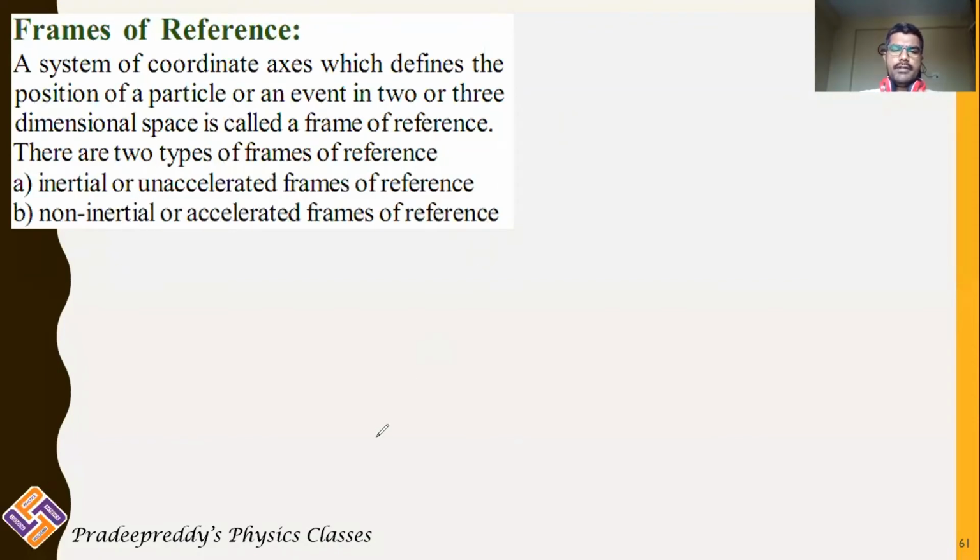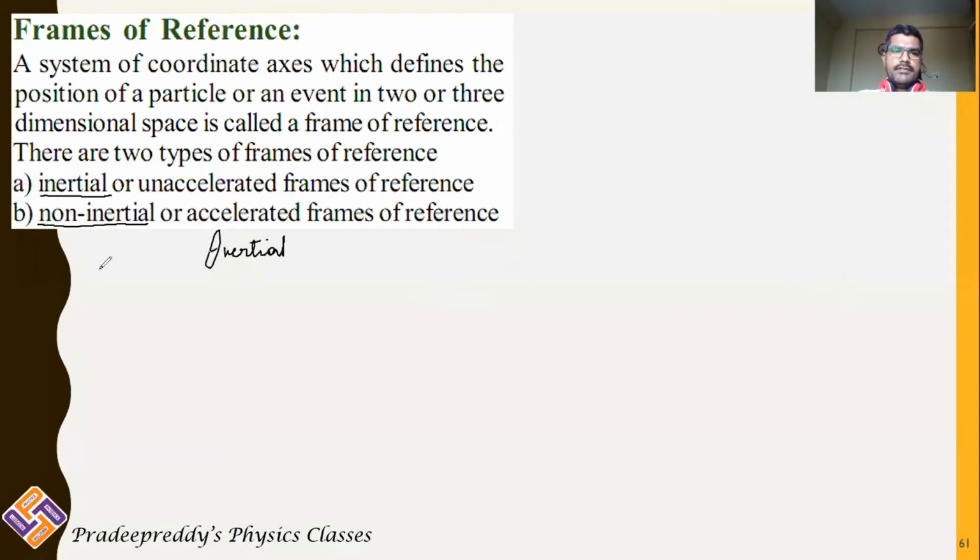Students, in the previous video lecture, we have learnt frames of references and the characteristics of frames of references. So, as we have learnt in the past lecture, there are two frames of references. One is inertial frame and the other one is non-inertial frame of reference.